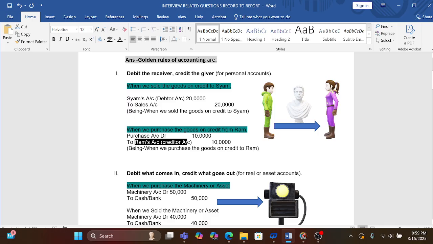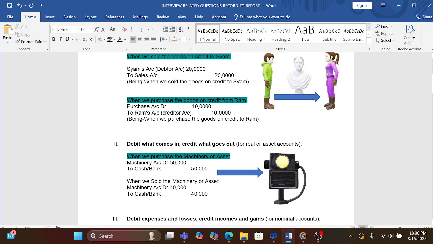So according to the golden rules of accounting, a personal account will be debited when we sell goods on credit, and if we purchase goods on credit, the person from whom we purchase the goods will be credited. I hope it is clear for you guys.